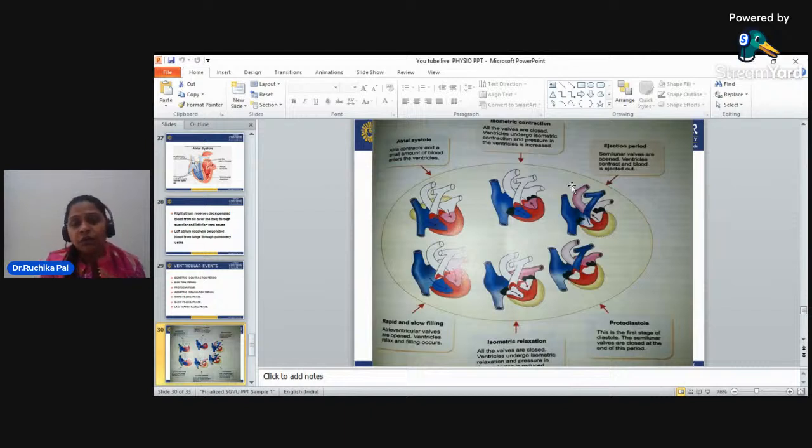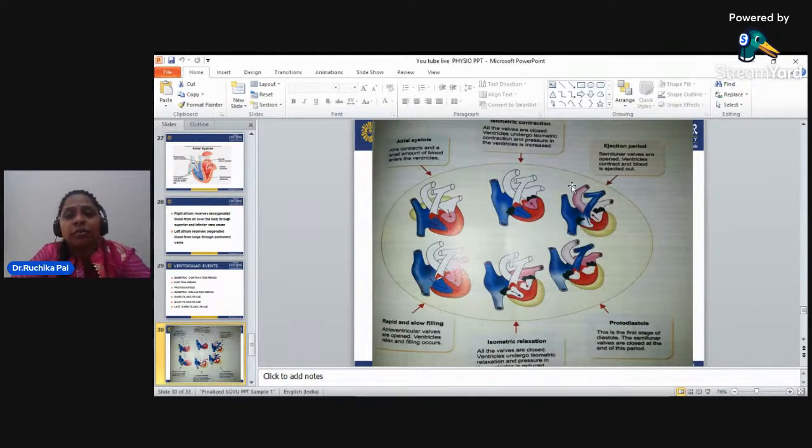Now you can see different diagrams of the heart. Now, how the heart is working in the atrial systole, and how the isometric contraction, ejection period, rapid and slow filling, isometric relaxation, and protodiastole occur. So what are the processes going on properly? This is the atrial systole, in which the atria contract and a small amount of blood enters the ventricles. In the isometric contraction, all the valves are closed.